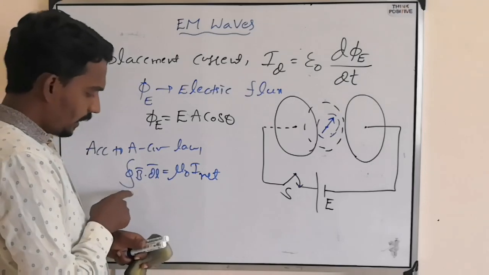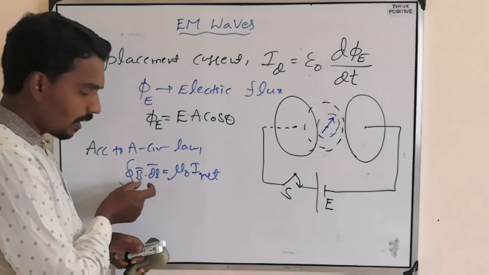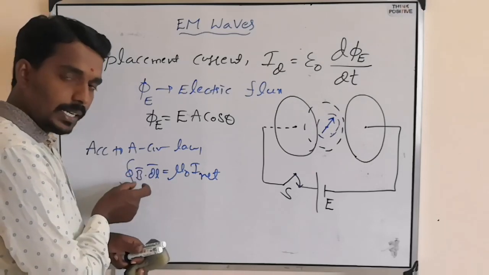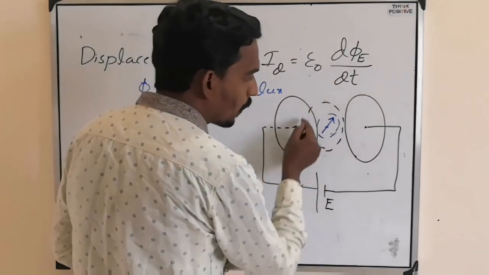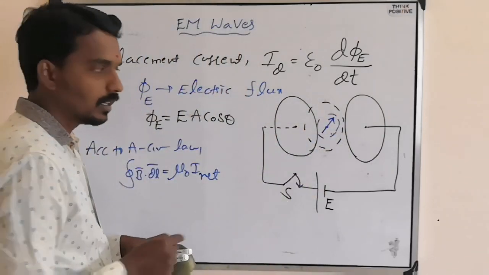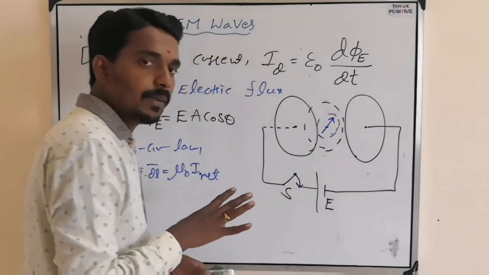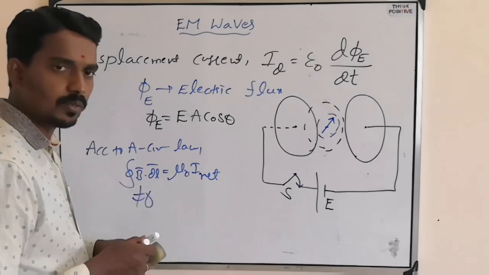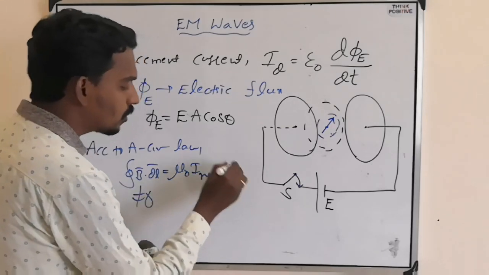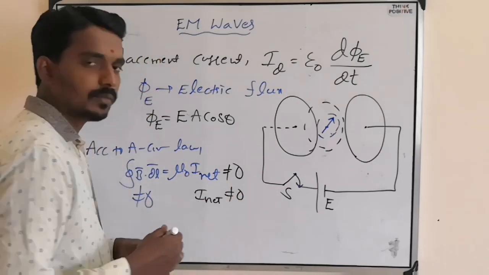Integration B bar dot dl means what? The line integral of the magnetic field for any closed loop. This is a closed loop I have imagined. Inside this loop there is no current, but there is a needle deflection, so there is some magnetic field. So this is not equal to 0. Then this is also not equal to 0. Then I net is not equal to 0.